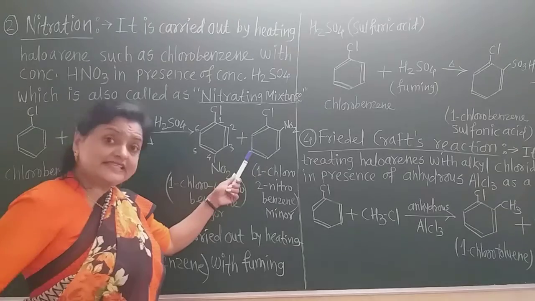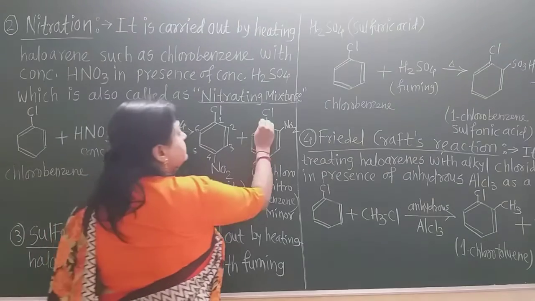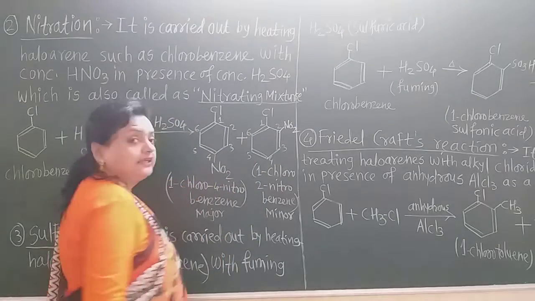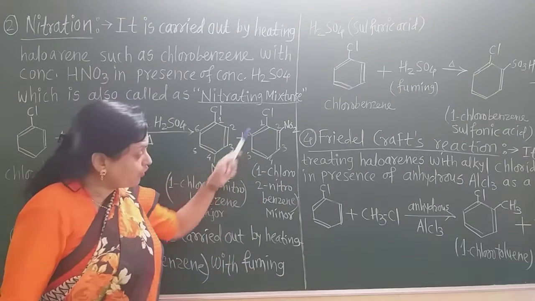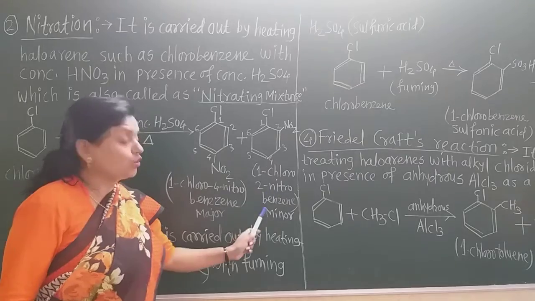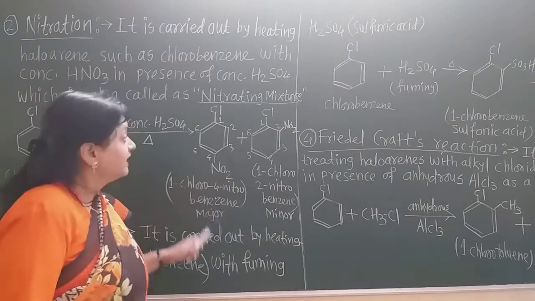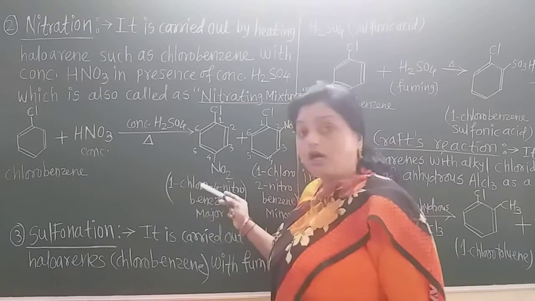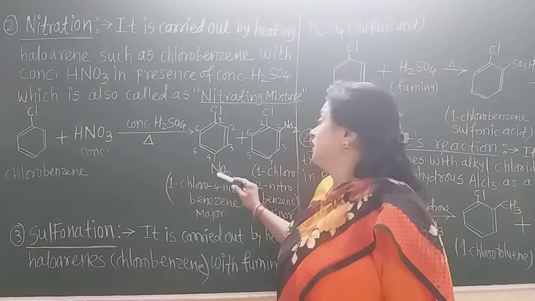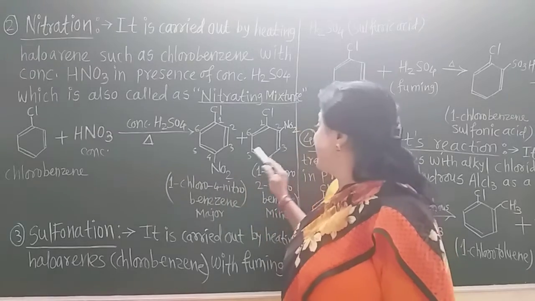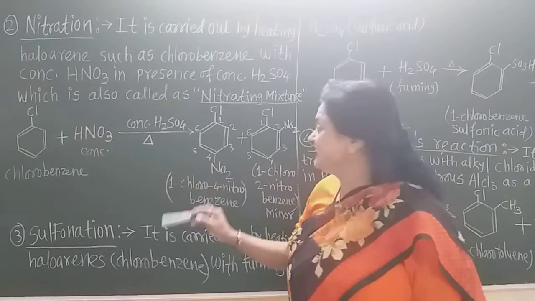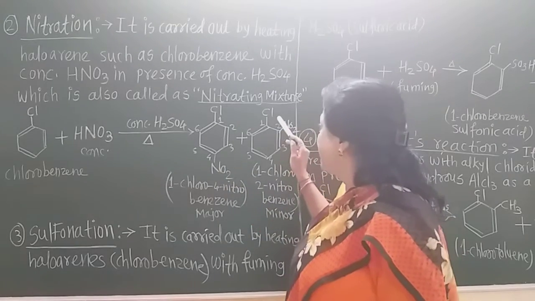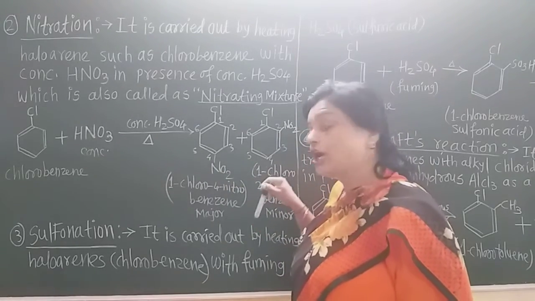Again, the second product is, now if this is 1, 2, 3, 4, 5 and 6 as the numbering, the 1-chloro-2-nitrobenzene, which is the minor product. In this way, students, in the nitration of chlorobenzene, para-nitrochlorobenzene and ortho-nitrochlorobenzene, that is 1-chloro-4-nitrobenzene and 1-chloro-2-nitrobenzene, are obtained.